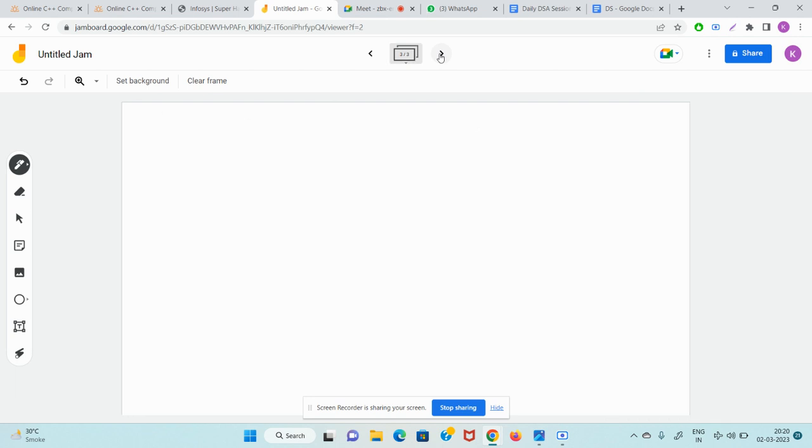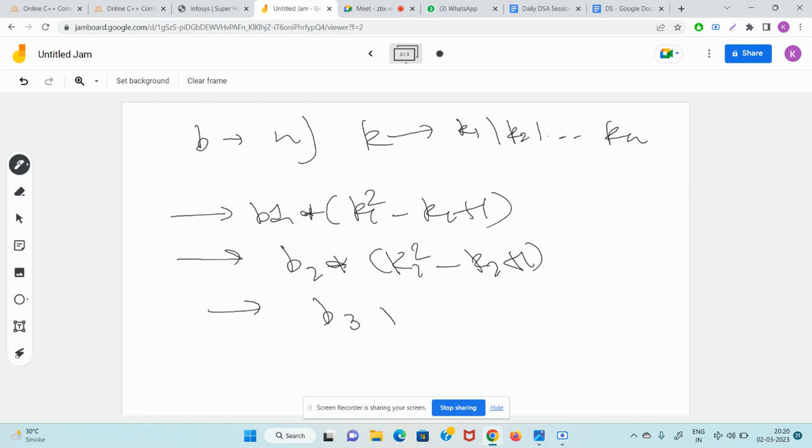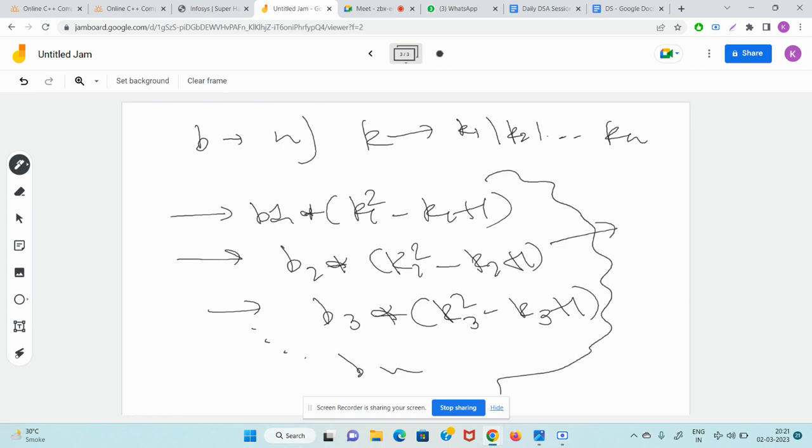So basically, I'm explaining again. You're given an array B which is of size n. You are given a K. You have to divide K into n parts like this. Then you have to calculate each index value. The first index value will be B1 into K1 square minus K1 plus 1. The second value will be B2 into K2 square minus K2 plus 1. Third value will be B3 into K3 square minus K3 plus 1. Like this, I will keep on doing till the end. Whichever is the maximum of these values, that is my answer.